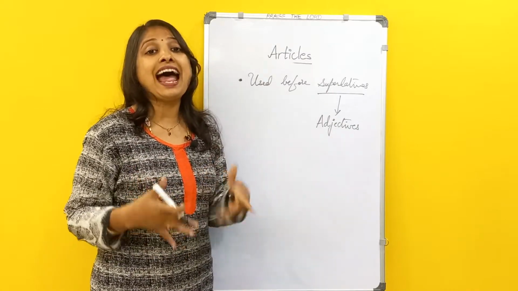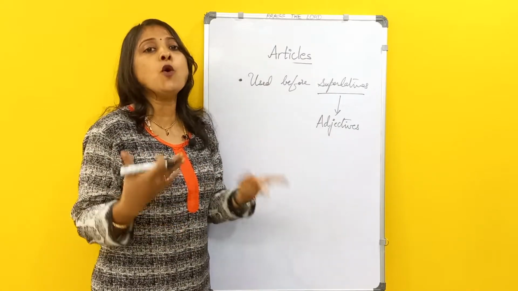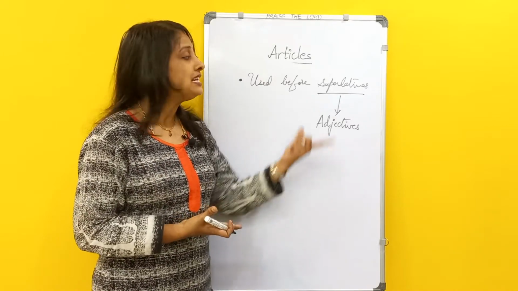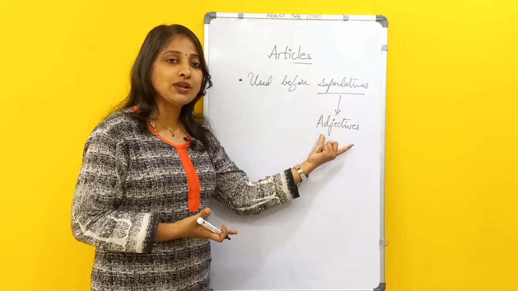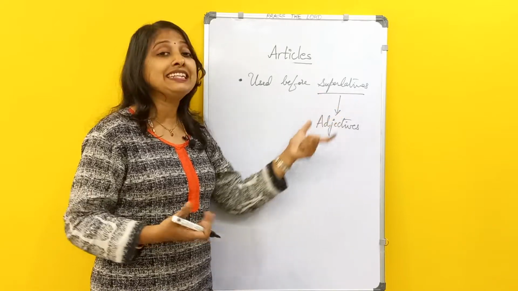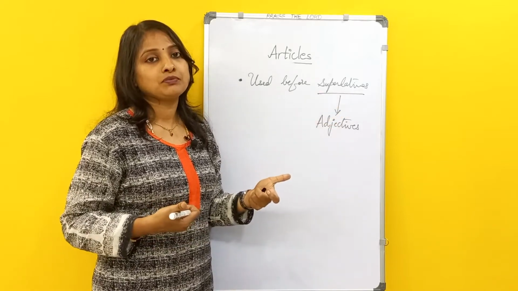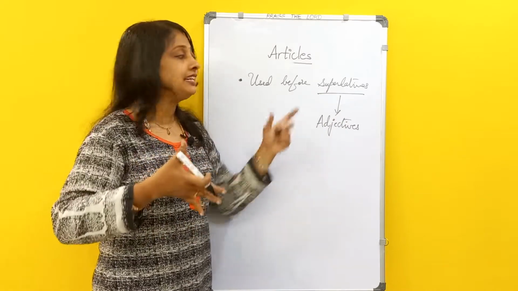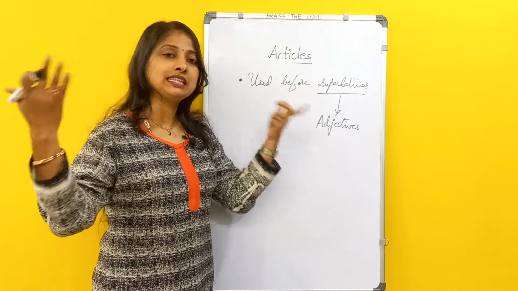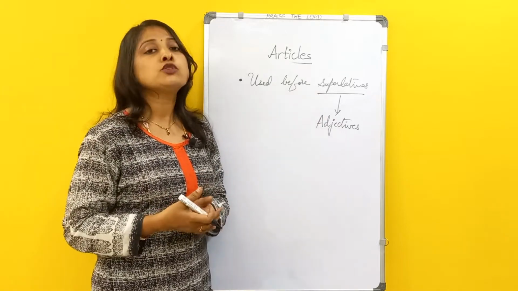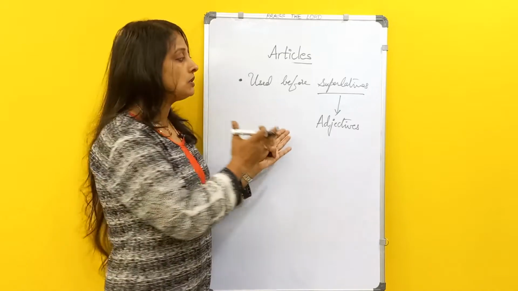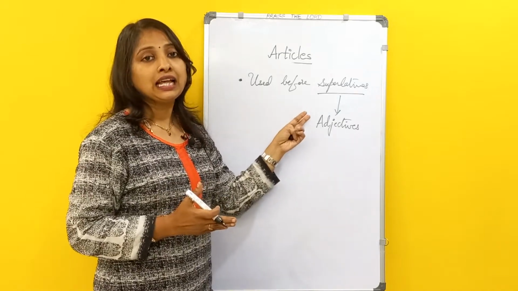It adds more meaning to the noun. That is an adjective, right? When we discuss adjectives, there is a degree of adjective. In that, the superlative degree, super means the highest degree, we can say. Before superlative degrees also you will be using the.